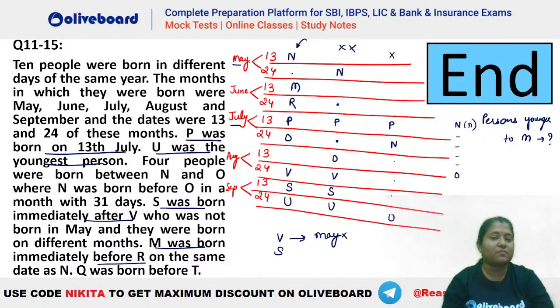Now Q was born before T, so you can see Q born before T will be something like this. I hope this is clear. So this will be the final answer that you guys should be getting. Are we clear, everybody? Getting the same answer?